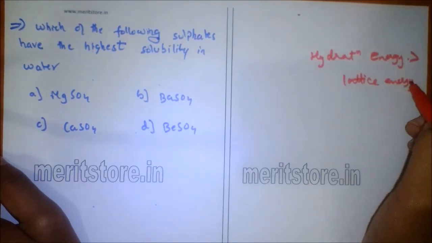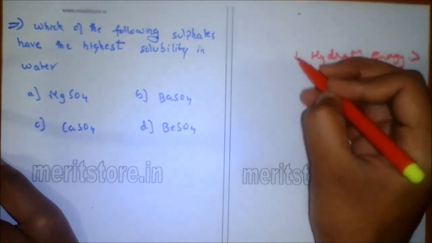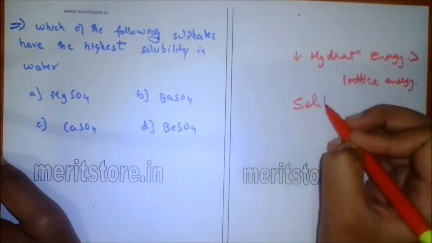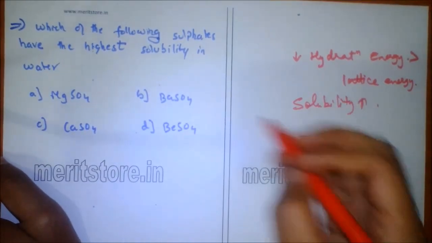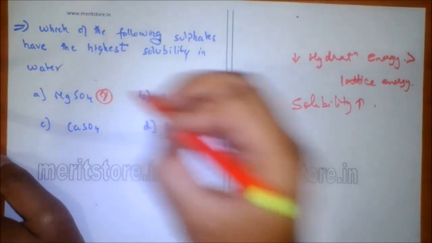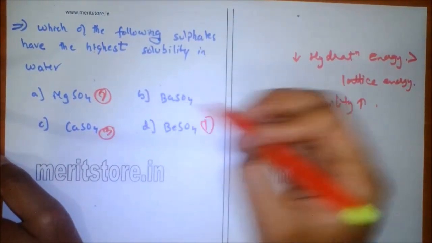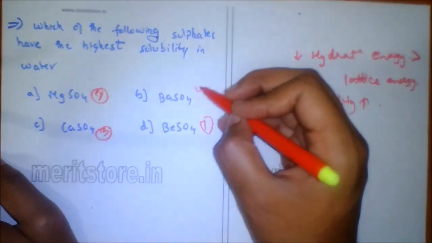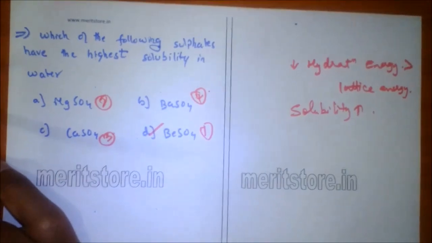So the hydration energy decreases, hence solubility decreases. The order will be first BeSO4, then MgSO4, then calcium sulfate, then barium sulfate. So option D is the correct answer.